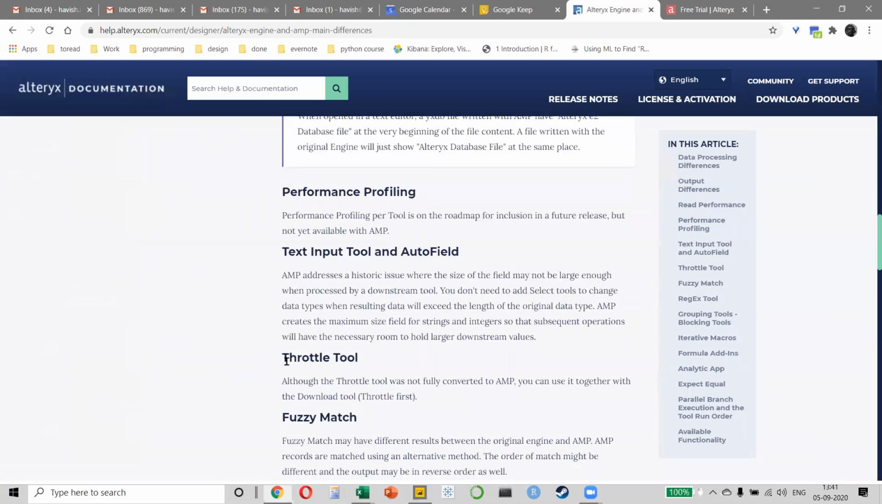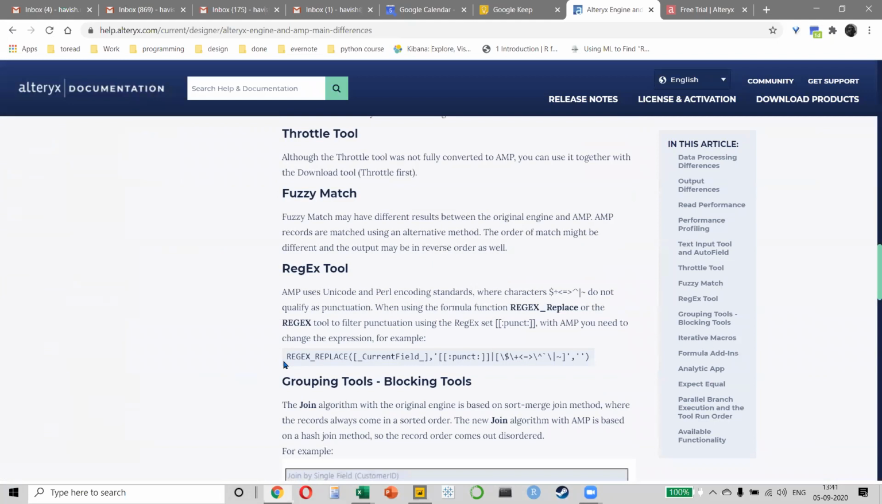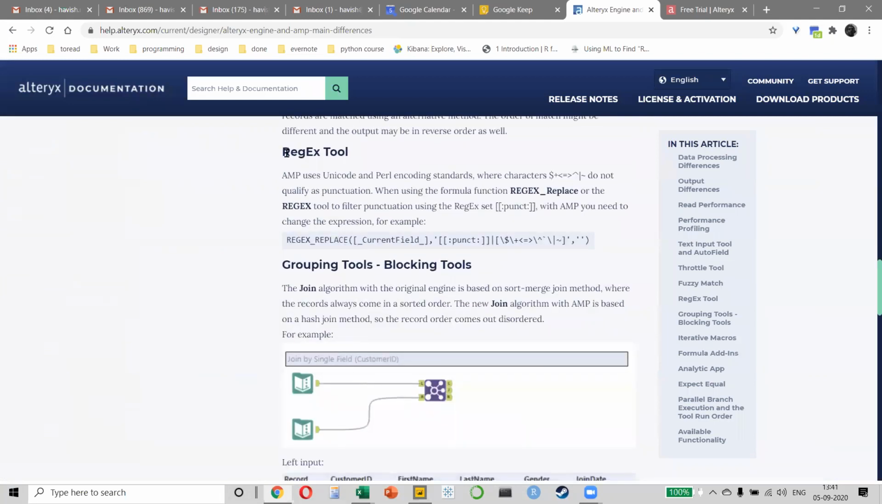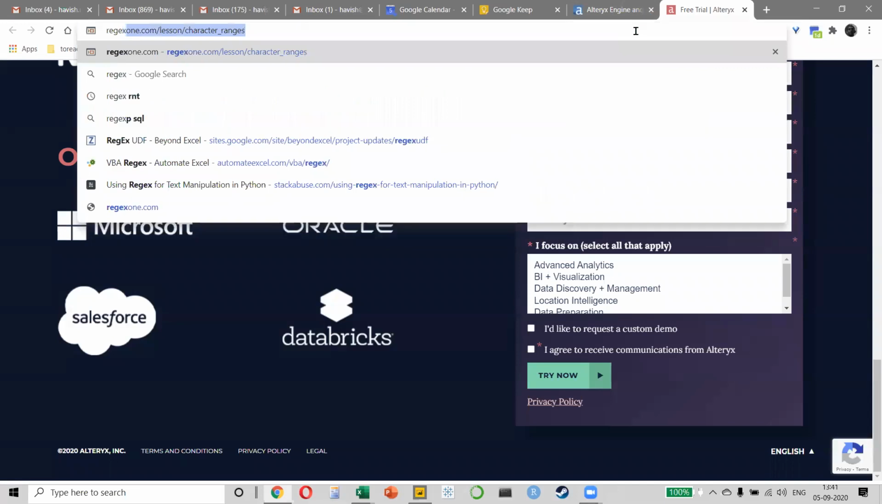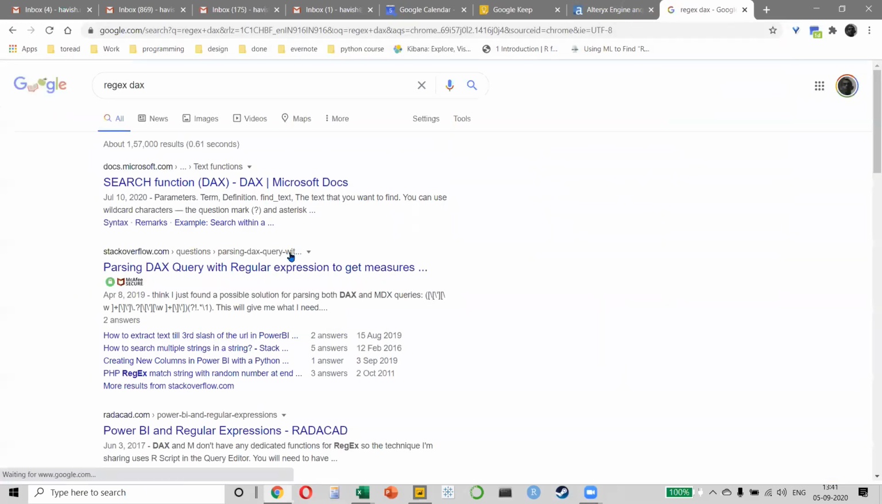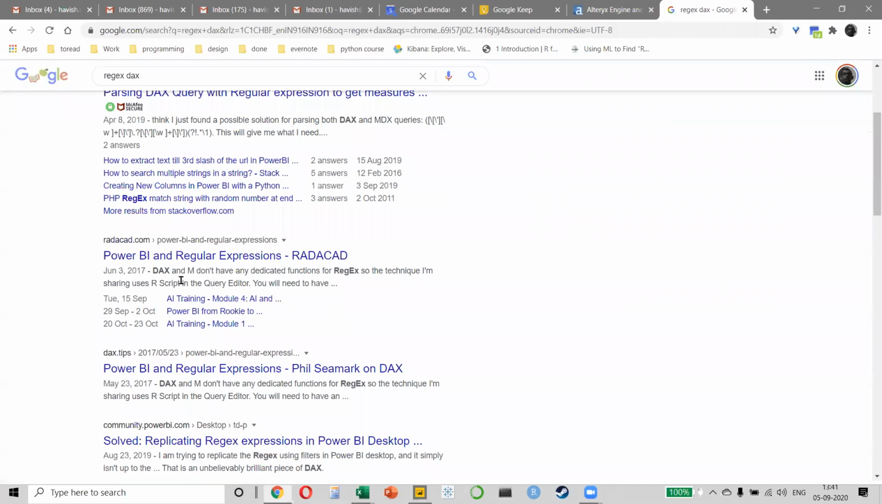A lot of people say, if you look at regular expressions, right? Regular expressions can be used in Alteryx, but to my knowledge, I don't think regular expression is available on DAX. It might be, I don't know. So you don't have regular expressions that work, not directly at least. There would be some way of doing it, but DAX and M don't have any dedicated functions for regular expression. Okay?